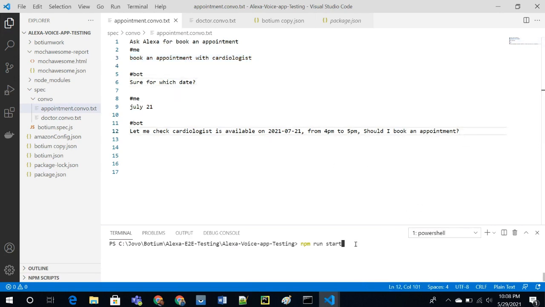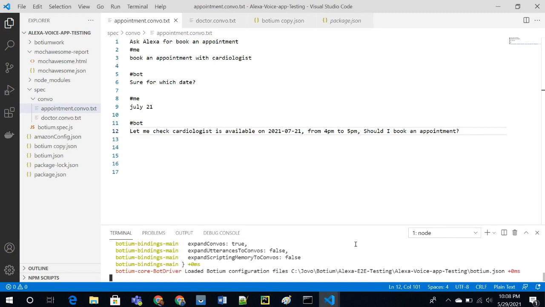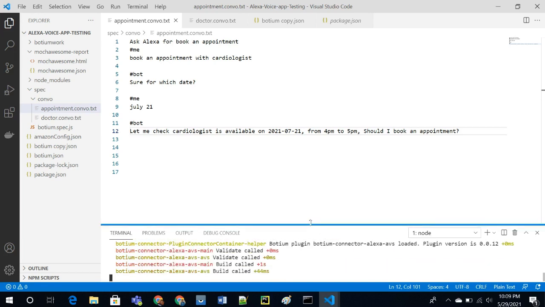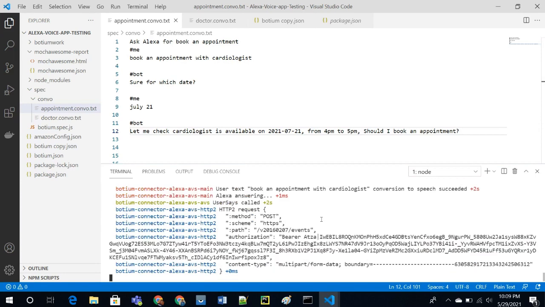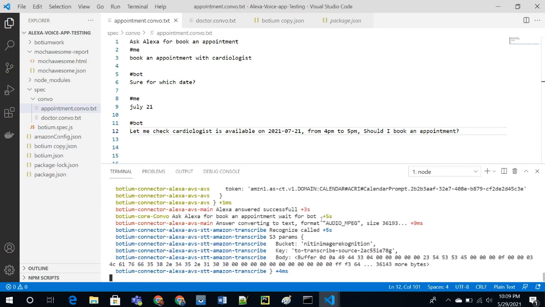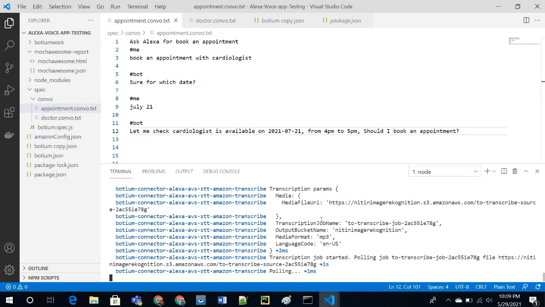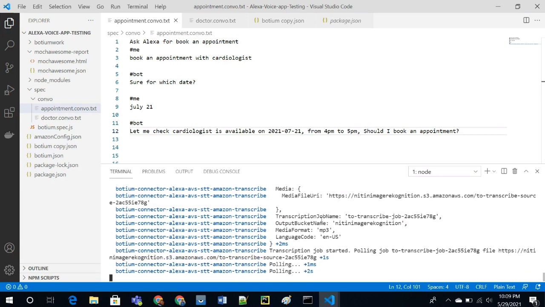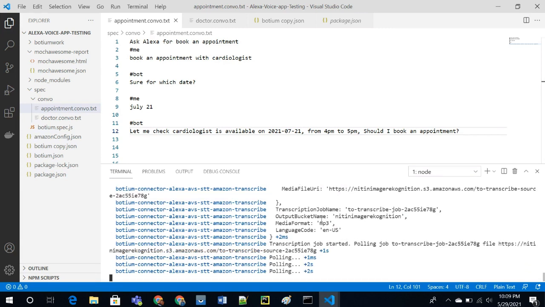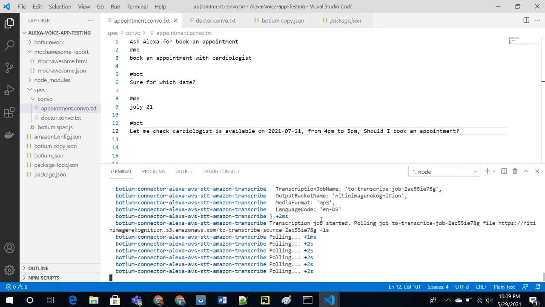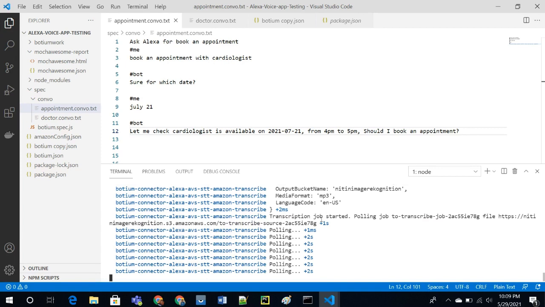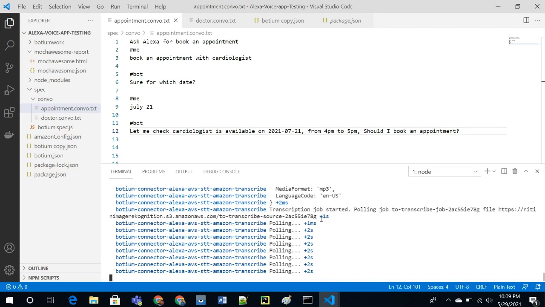I'll be running this test case. Now this test case will fail, and I'll explain why. There's nothing wrong with the test case, but there is a problem with the tool which we are using. The problem over here is that this tool is good for a single query or single-level conversation, not for a multi-level conversation.